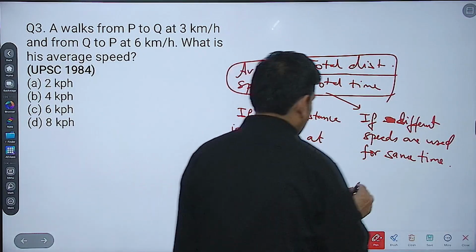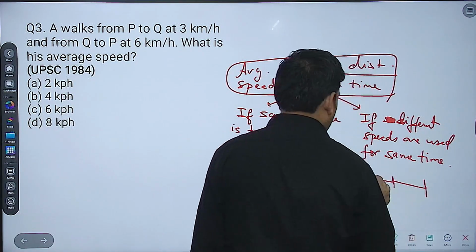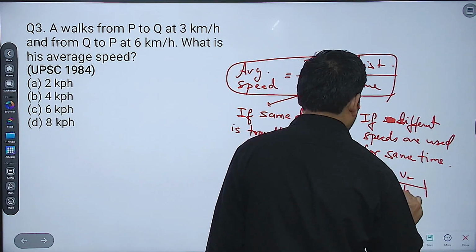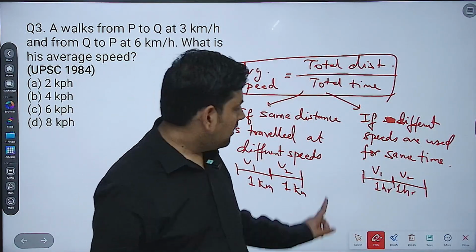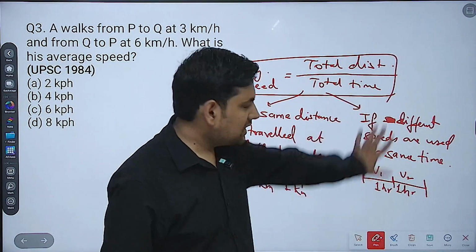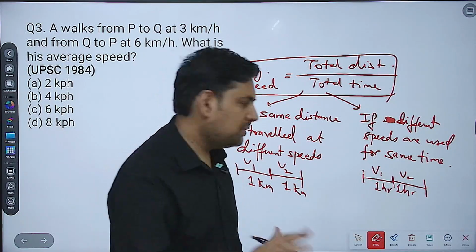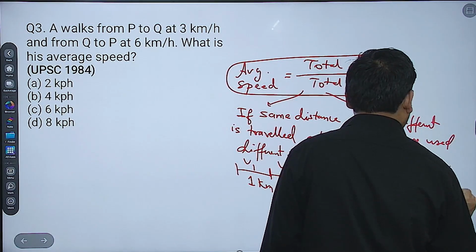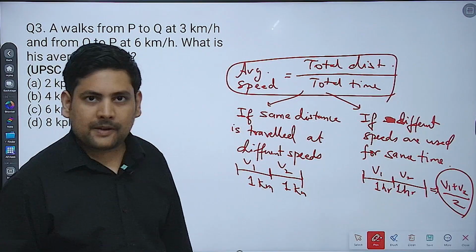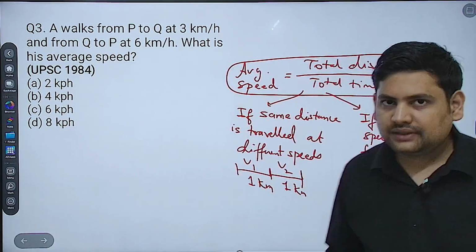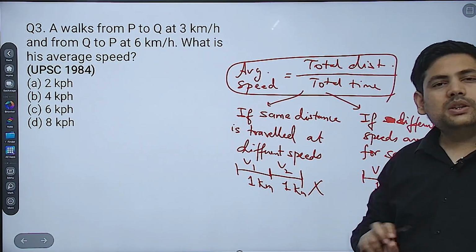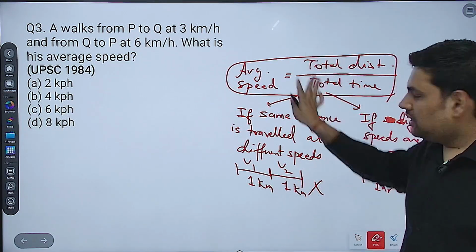Then the other scenario is, it tells you that a vehicle travels 1 hour at v1 speed and 1 hour at v2 speed. Okay, now in this scenario the average speed will be simply v1 plus v2 by 2. Okay, now just to understand, in this scenario it won't be like this. There are formulas for this also, but they only work for two of them, so don't remember them. We'll use the general way.